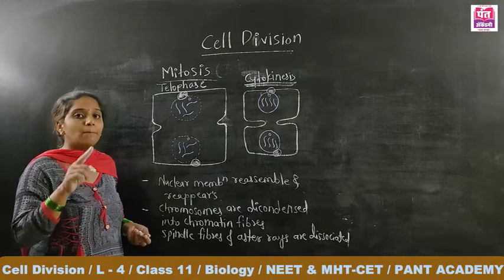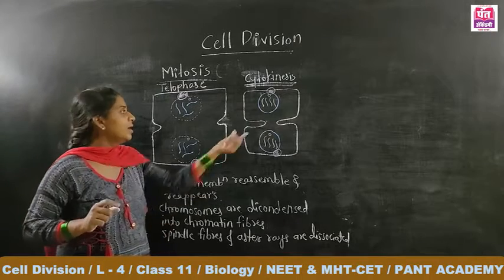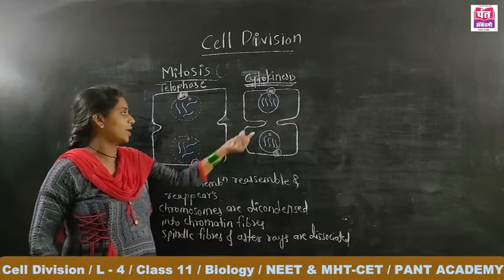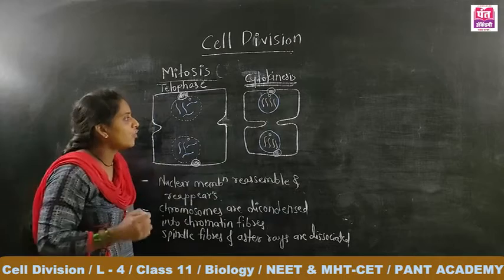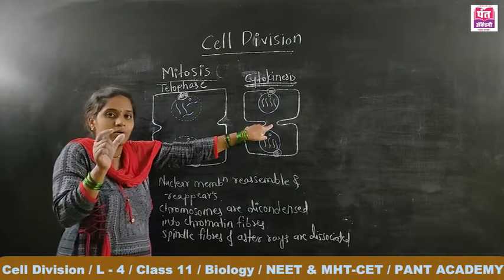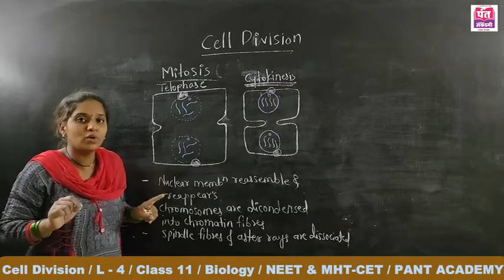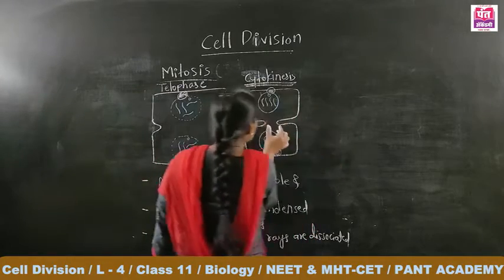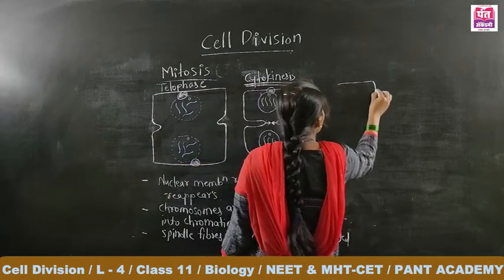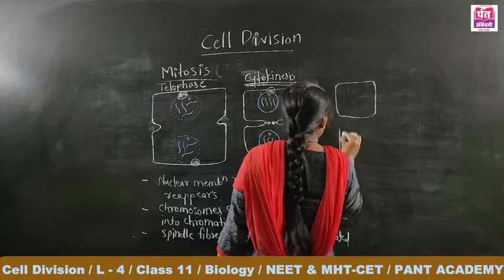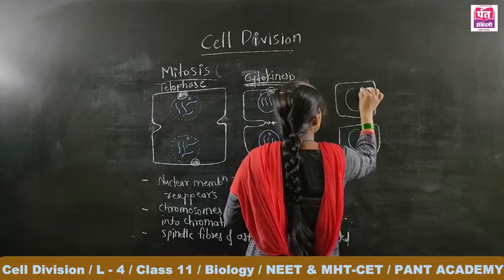When we compare the mitosis in plants and animals, at that time we will completely clear the process of cytokinesis and karyokinesis. Here the infolding of the plasma membrane becomes deeper, and finally the infoldings meet at the center, so that the single cell is divided into 2 daughter cells.